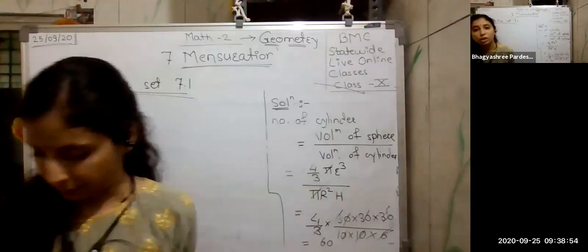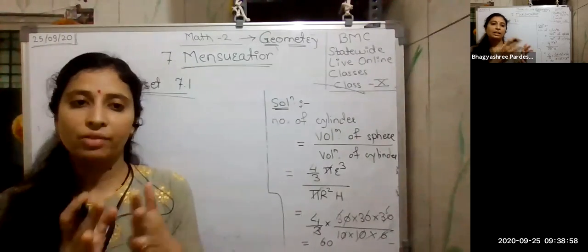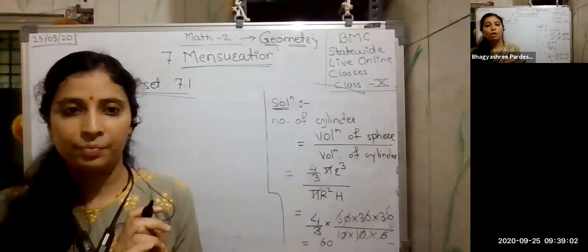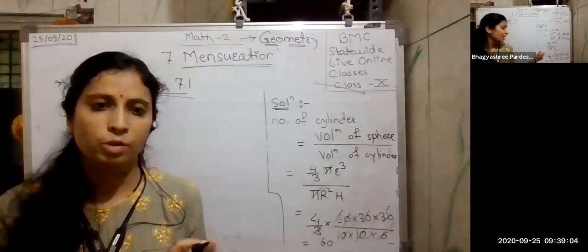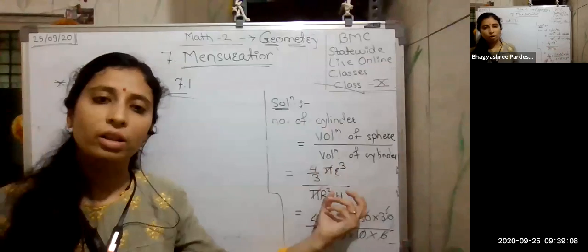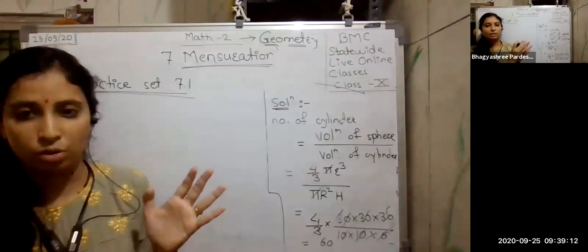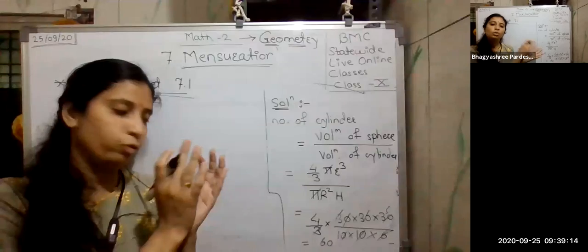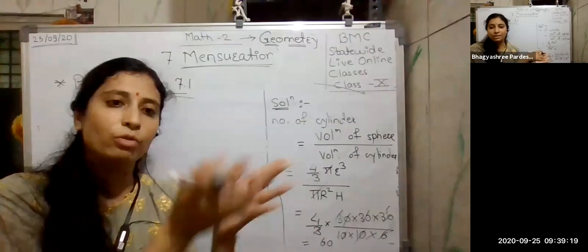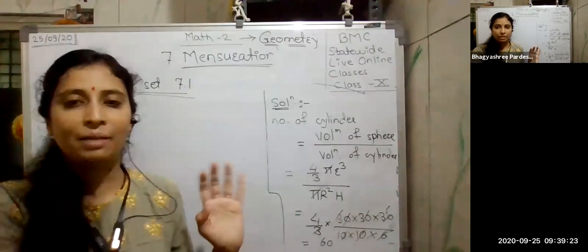In this practice set, few of the questions are such that you are given the radius of the cylinder and the height of the cylinder, and we have to find the volume. Simply you have the formula, put all the values and solve. Since all the values are given, you just have to substitute in the formulas which you have been doing from 5th and 6th standard.